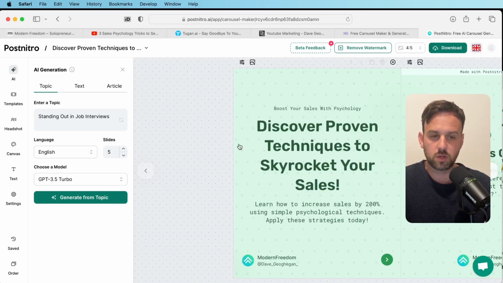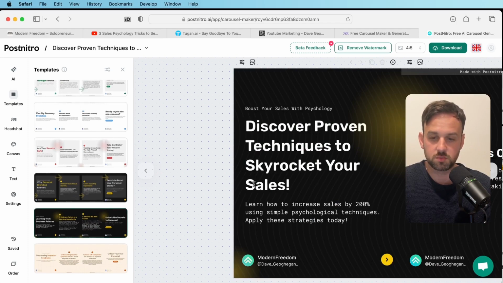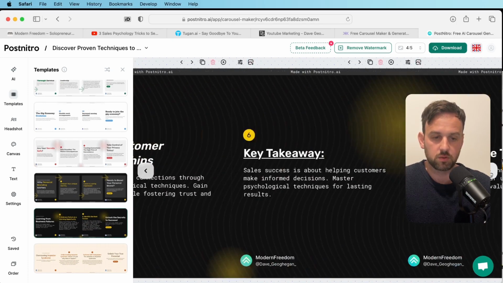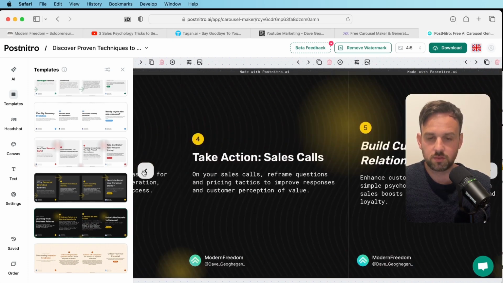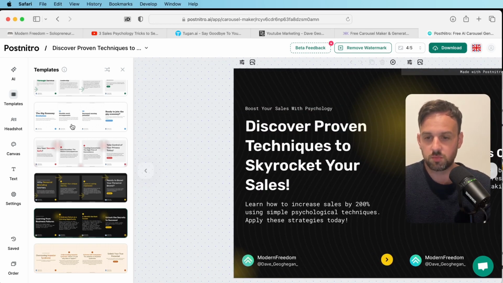Okay, now a few other things we can do while we're in here. We can see templates on the left hand side, so you can change the aesthetic of it. You can change how it looks just by clicking on them. So we can see that one looks a lot better, a lot more eye-catching in itself, and it depends on obviously your branding, you know, how you want to brand it. So let's just jump over here and see what else we have.